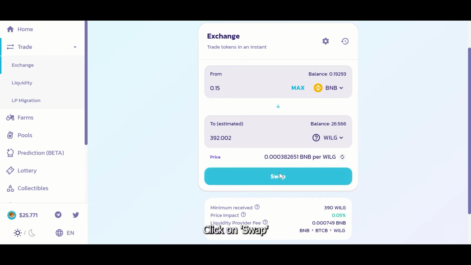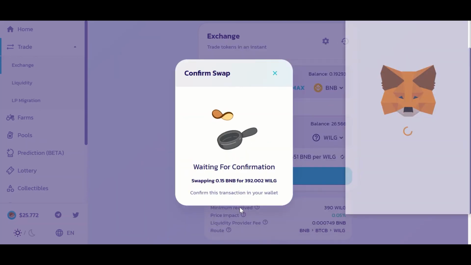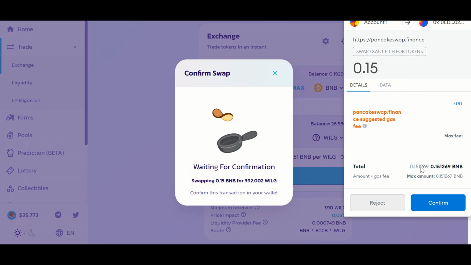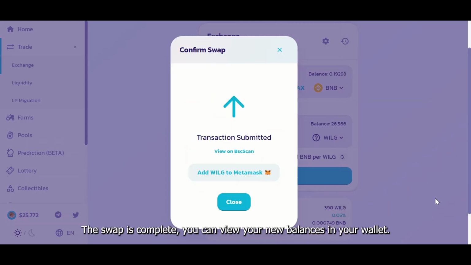Click on Swap, then Confirm Swap. And confirm the transaction. The swap is complete. You can view your new balances in your wallet.